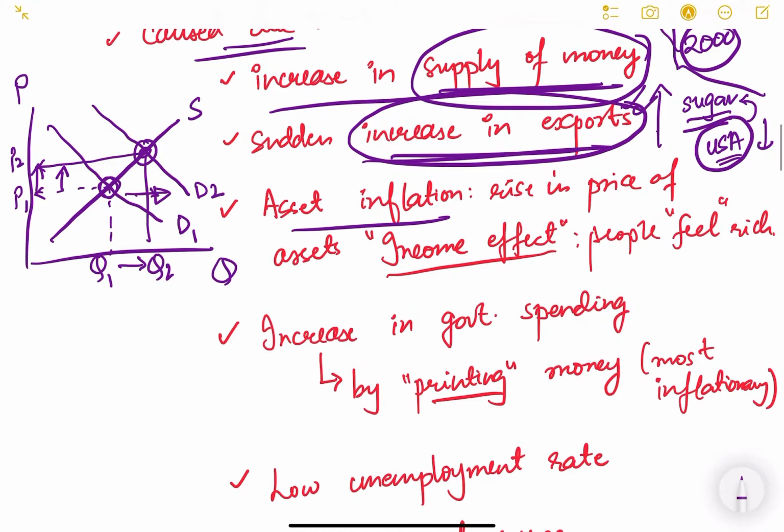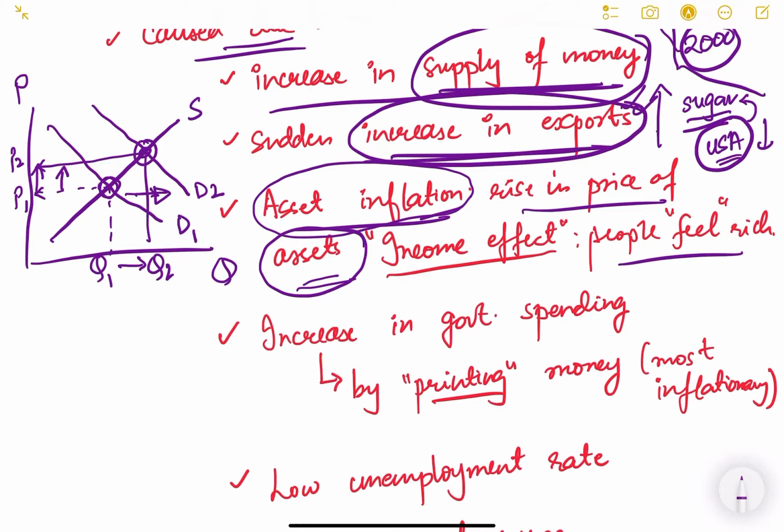Then asset inflation, meaning the rise in the price of assets. If you hold some assets, for example land or a house, or any stock, equity or shares, and those asset prices are increasing, you feel rich. You feel that you have become rich and you will spend more. Such an effect is known as the income effect. That also leads to an increase in demand.